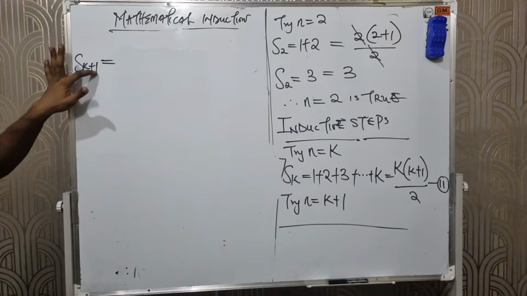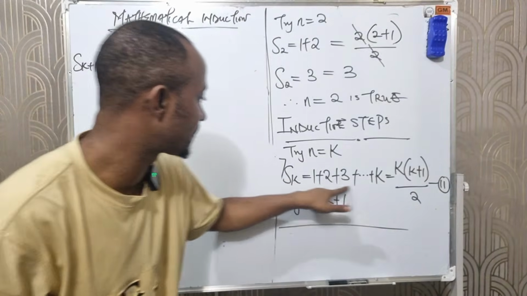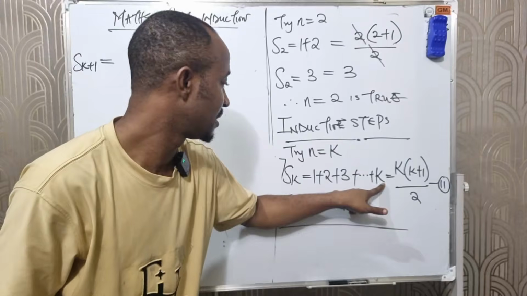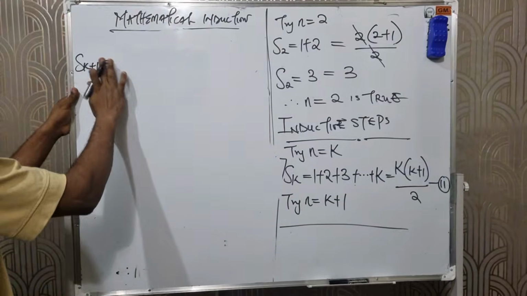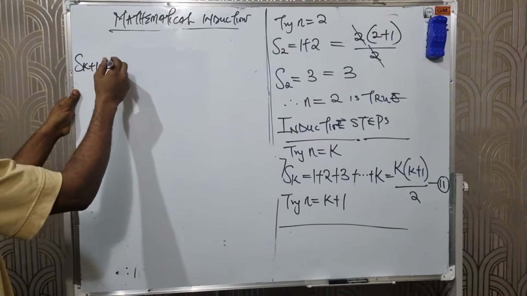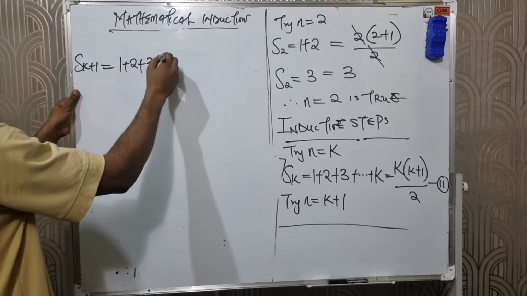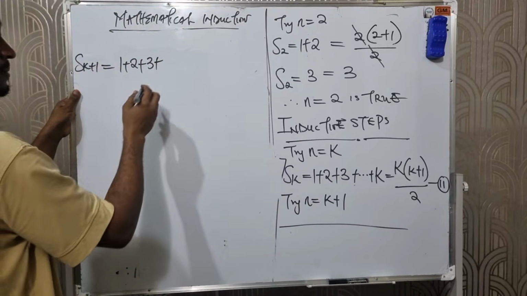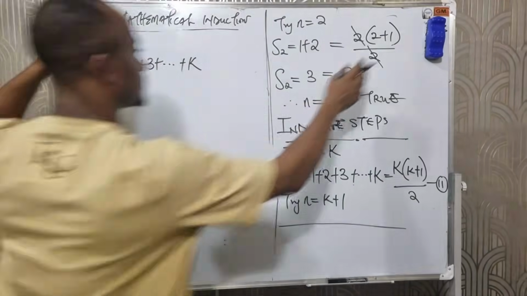To prove for S(k plus 1), I will repeat Sk first, when n equals k, which will give us 1 plus 2 plus 3 plus dot dot dot plus k.